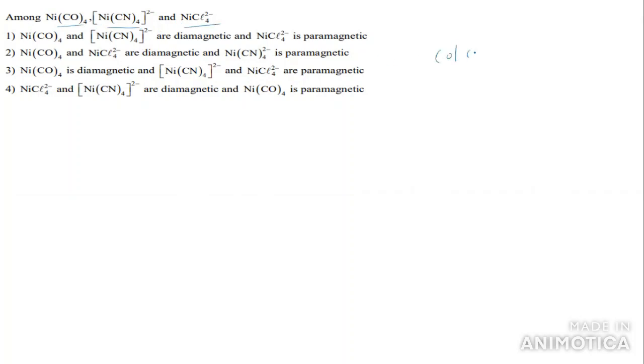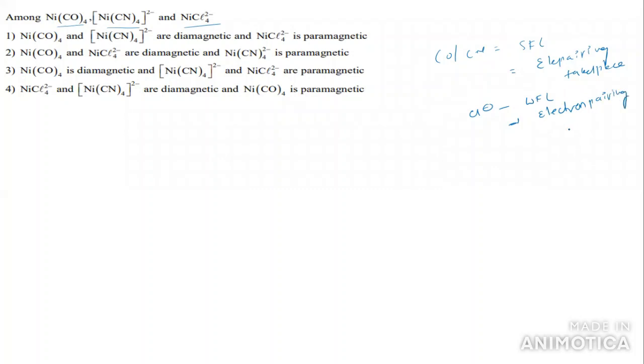Here you can check CO and CN in general we call strong field ligands. Strong field ligands are there, where electron pairing takes place. The Cl minus is a weak field ligand. Weak field ligands are there.